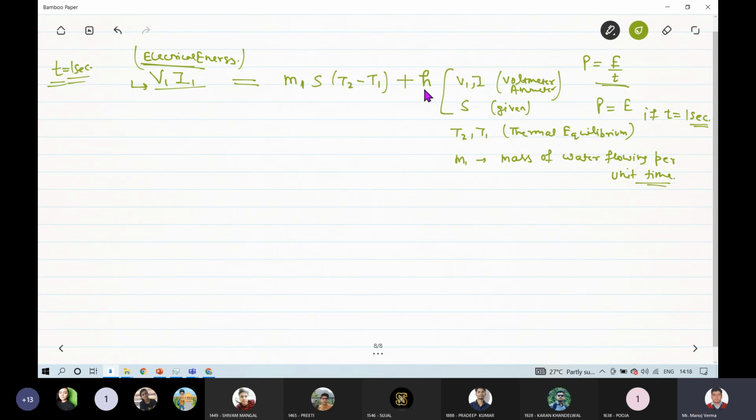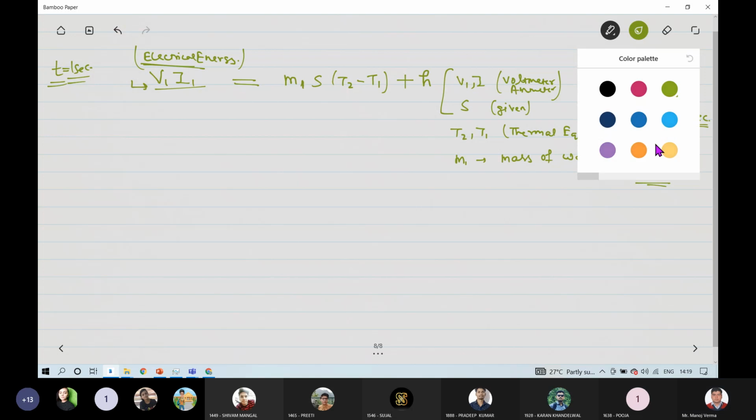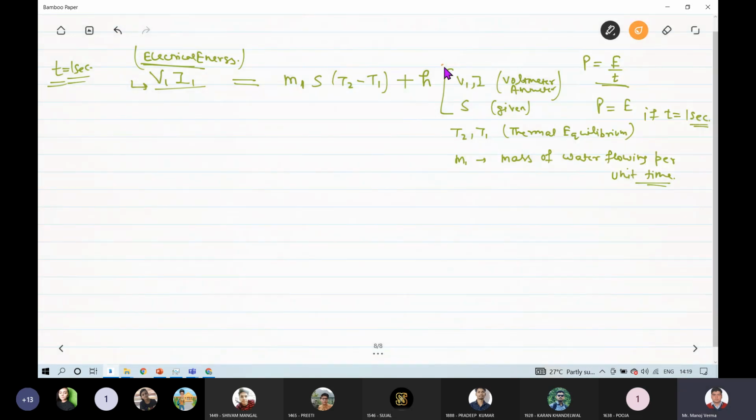So yes, the total law of conservation of energy is actually this one. This V1 I1, that is electrical energy, that is the source of energy, is equivalent to, I will write here, this is the source, this is the sink, where energy is being dissipated, and this is the loss, energy loss.